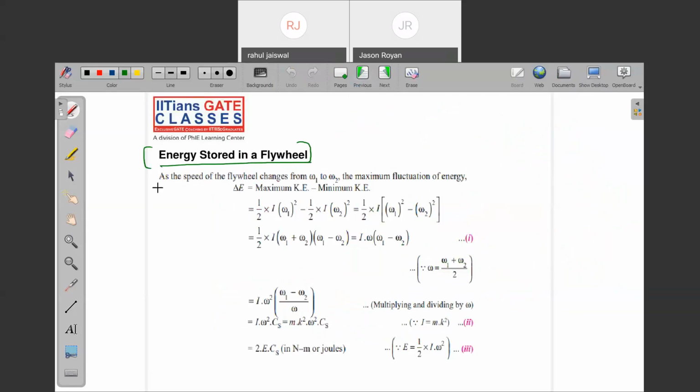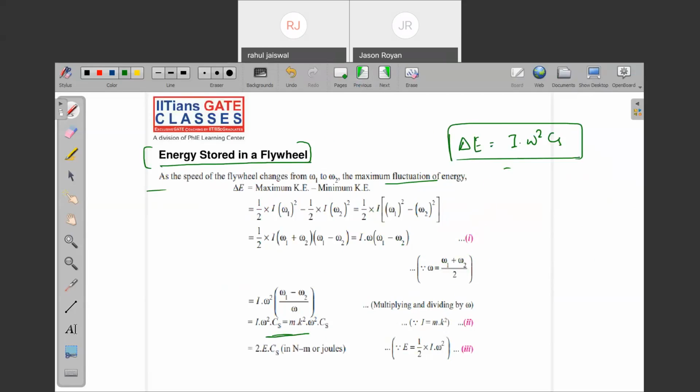Note down. The maximum fluctuation of energy is maximum kinetic energy minus minimum kinetic energy. We denote it by delta E. I think you know this formula, right? Delta E equals I omega square Cs. This is the formula.